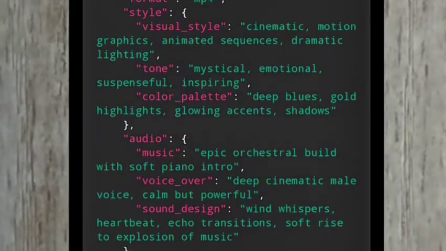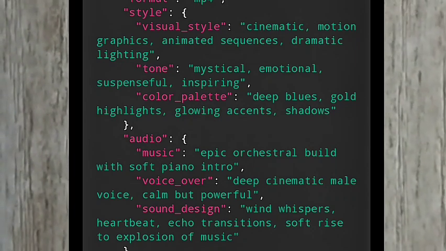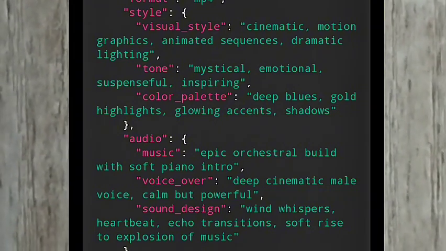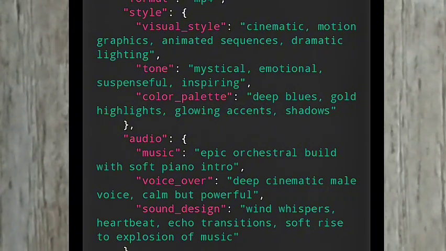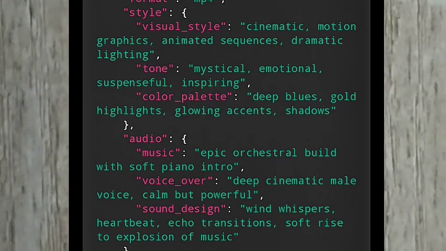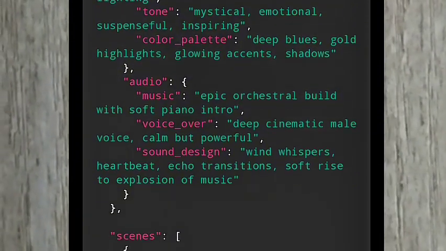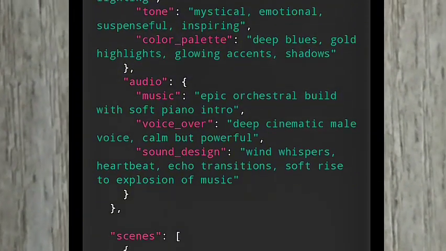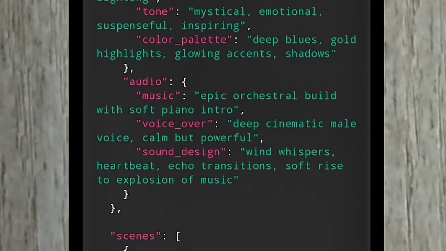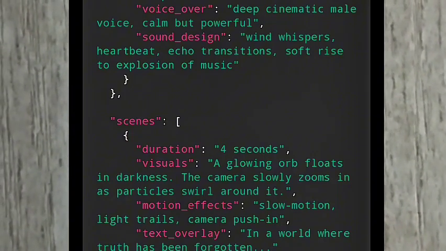Then this is the audio. The audio is an epic orchestral build with soft piano intro. Then voiceover: deep cinematic male voice, calm but powerful. Maybe saying "the essence", a kind of vibe that gives the animation, the art, a very good vibe. Then sound design: wind whispers, heartbeat, echo transitions, soft rise to explosions of music. Then duration, this is scene, it's positioned according to scene.